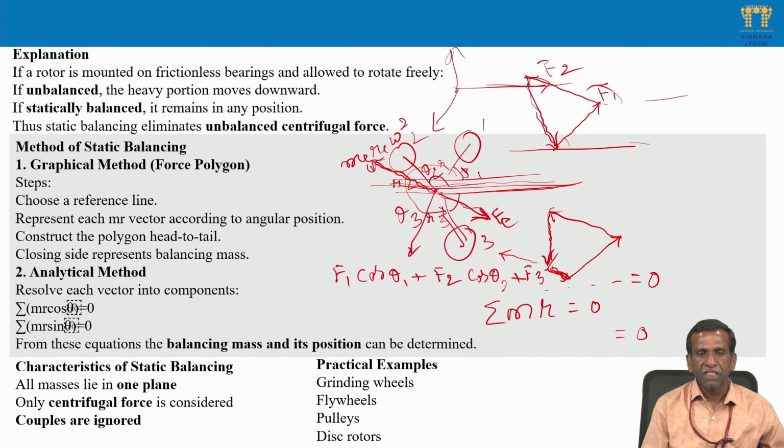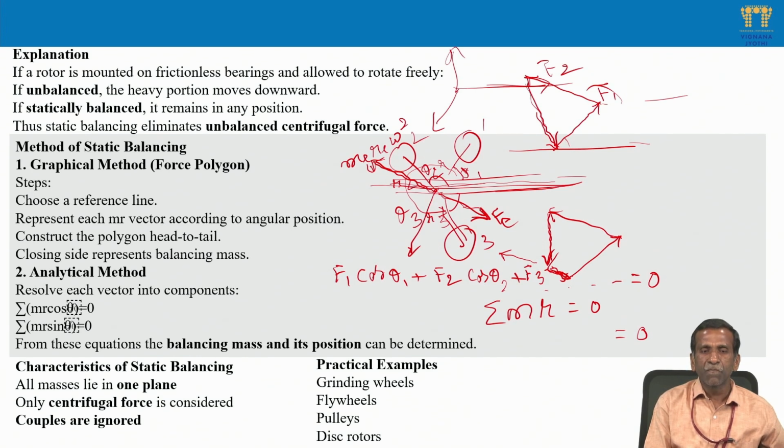So what are the characteristics of static balancing? We have seen all masses lie in one plane. If masses are in different planes, we come to know that they require dynamic balancing. Only centrifugal force is considered. There are no couples, because the line of action of all forces passes through this point on the axis, so we need not worry about couples.